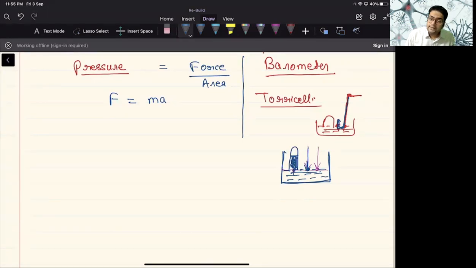And as the mercury is pushed down, it leaves this space behind as vacuum. Again, mind it, leaving this space behind as vacuum.